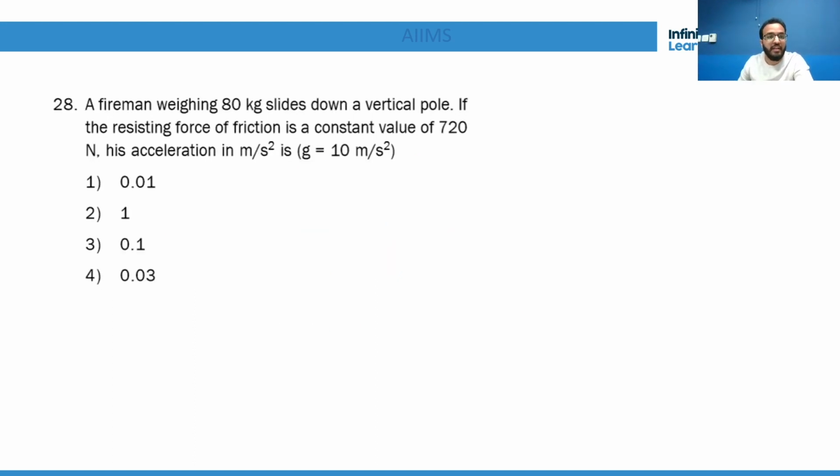Okay, now a fireman weighing 80 kg slides down a vertical rope. No matter whether he slides up or down, the tension developed on the rope due to the friction between the fireman's hand and the rope is in the upward direction. Friction, or tension T, will act upward.